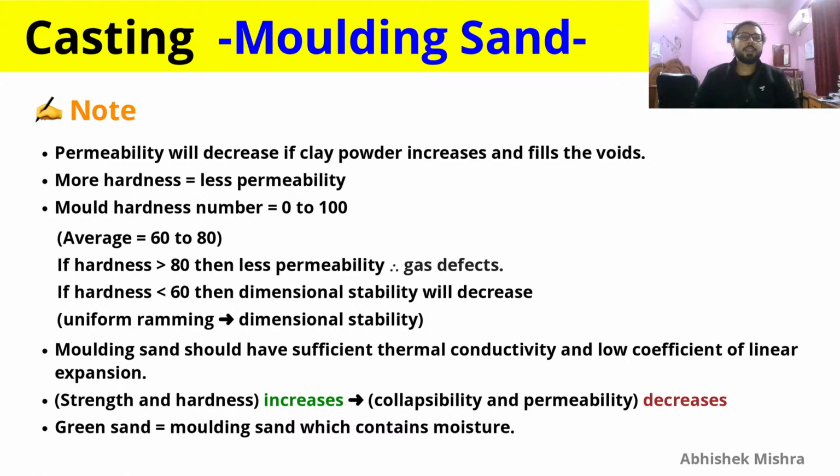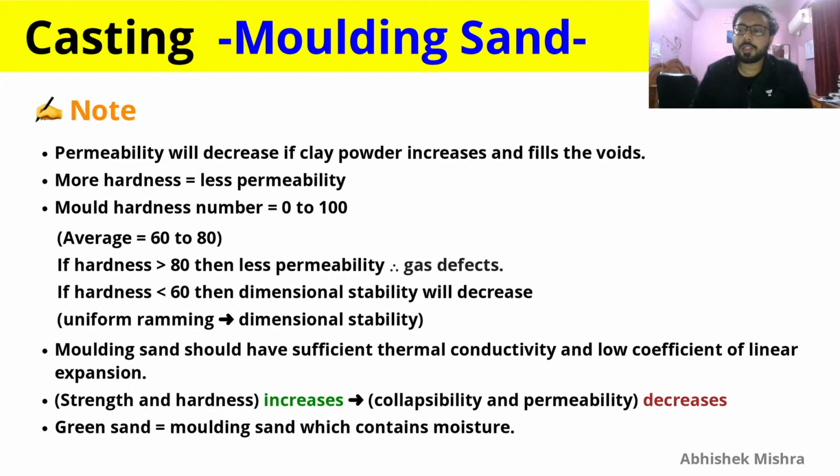Permeability will decrease if clay powder increases and fills the void. Permeability is the ability which allows the gases to easily escape. So if permeability is not proper, your gases will not escape.